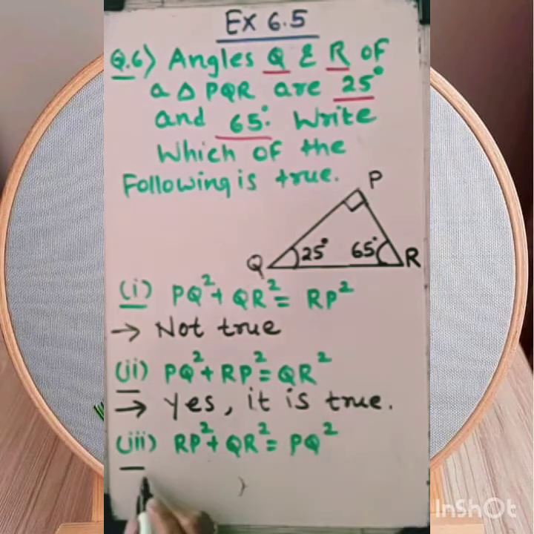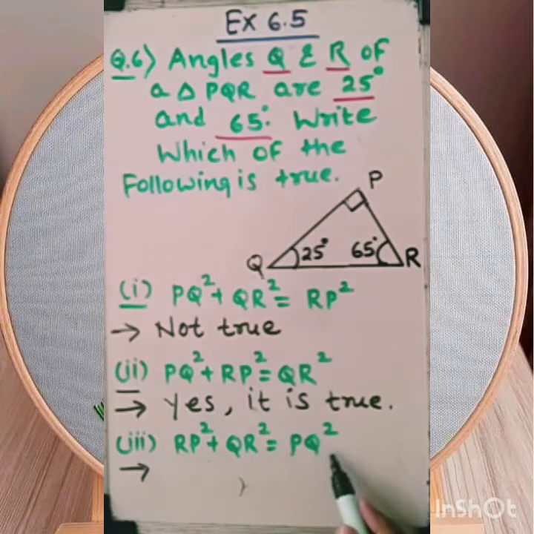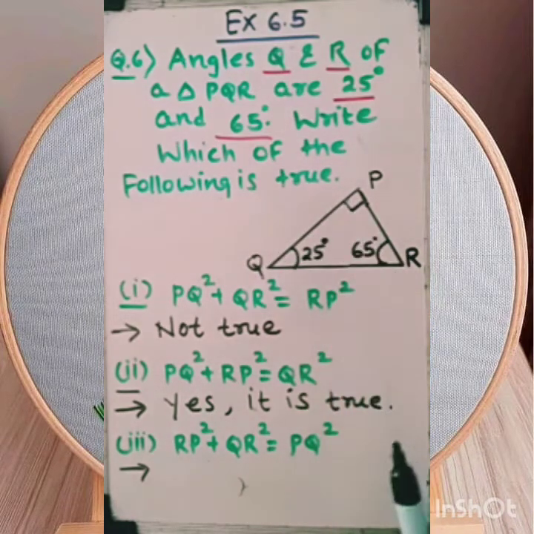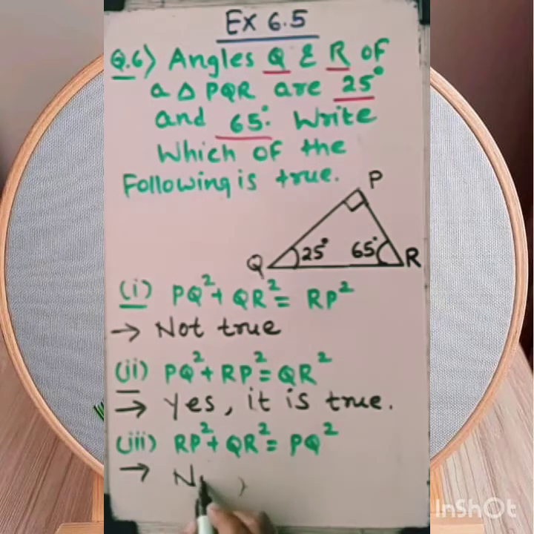And for third we are given PQ square. PQ is a side, not a hypotenuse. We can't write it this way, so this is also not true. So this is the clarification of all three statements, which one can be true and which can't, along with the explanation. I hope question 6 is clear to you.